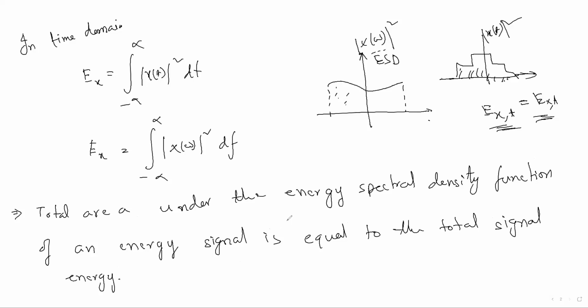Understand? So for the energy spectral density, what happened? The area under this graph should be the total energy of the signal. So that you should know.